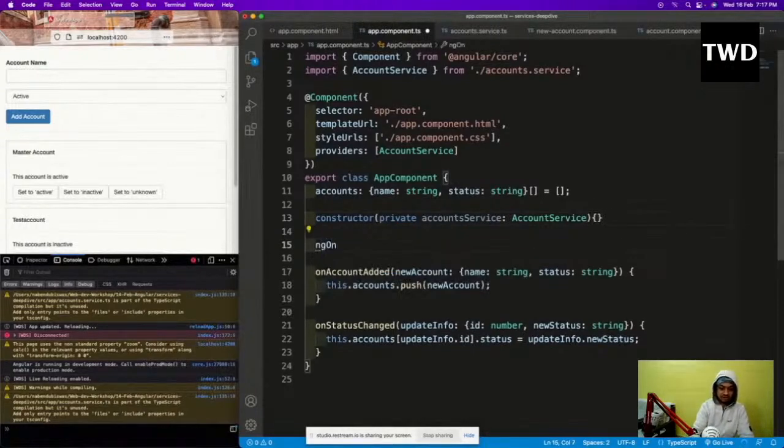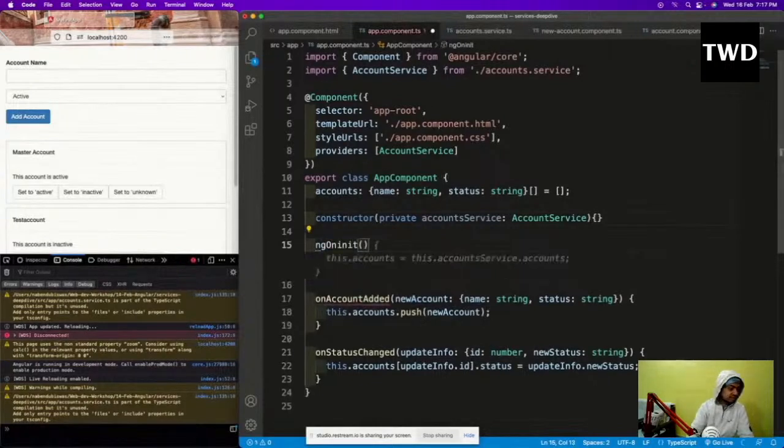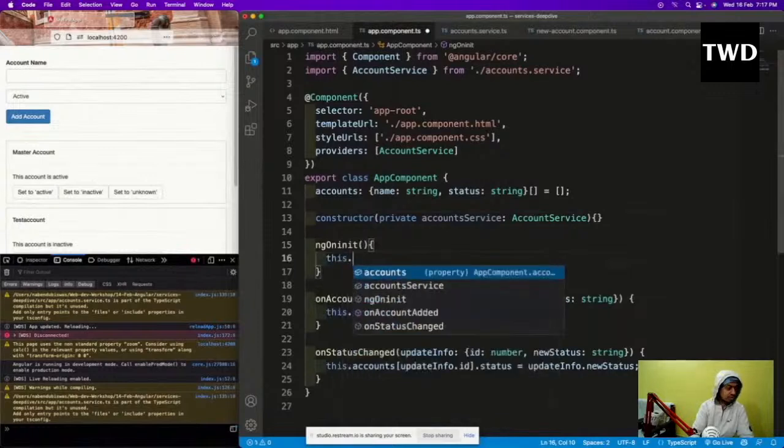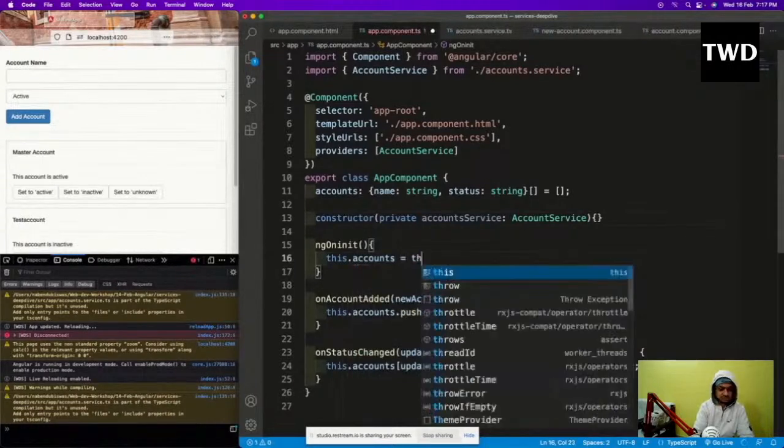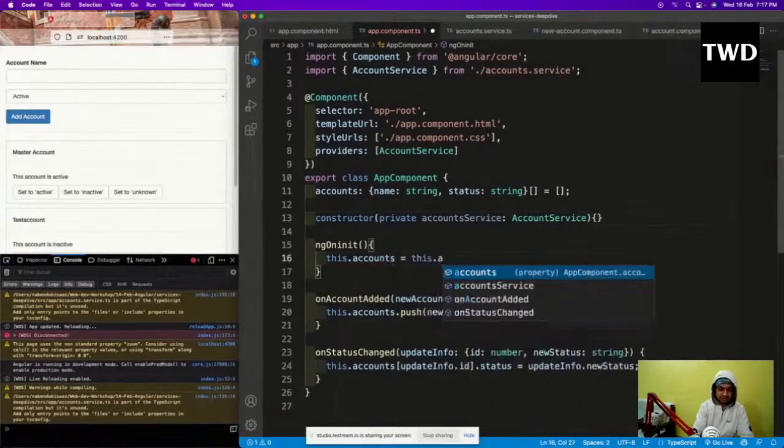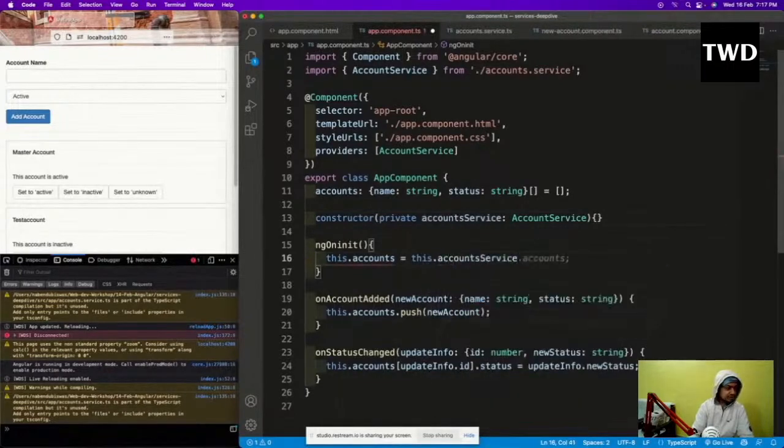In ngOnInit we are going to have this.accounts equal to this.accountService.accounts. Okay, so this.accounts is this.accountService.accounts. We are done now. And this is a very good service because we are using a lot of things here. So we remove the array also from here.